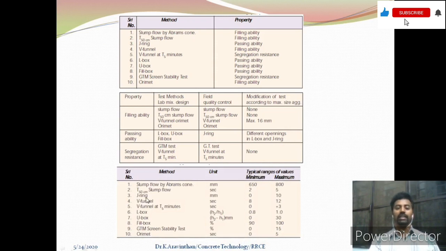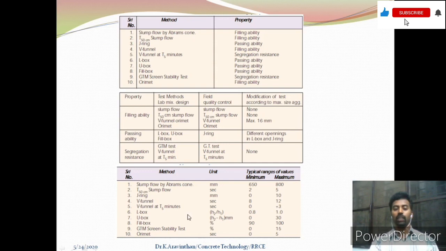And the last thing, a tabular column is given, which gives the minimum and maximum range of test values. If you are conducting a T50 centimeter slump flow test, the guideline gives 2 to 5 seconds. So it should flow to 50 centimeter of diameter within 2 to 5 seconds. And if you are conducting the J-ring test, the height of the concrete from the bottom should be 0 to 10 mm in all the directions, and while conducting the V funnel test, the concrete should flow within 8 to 12 seconds,